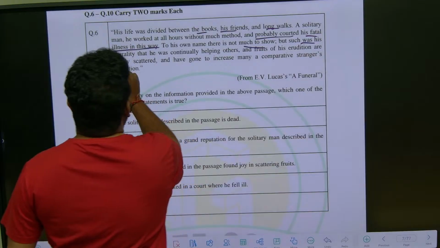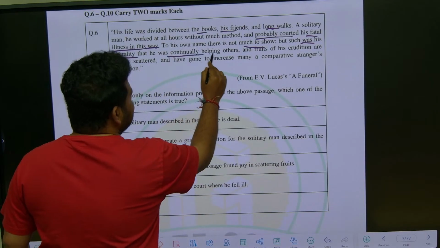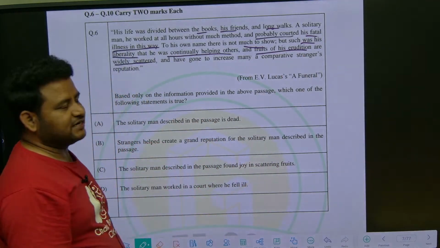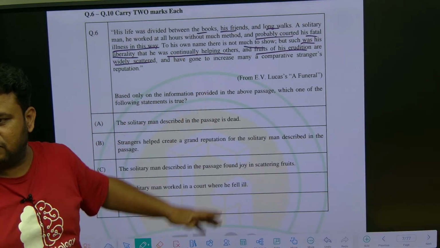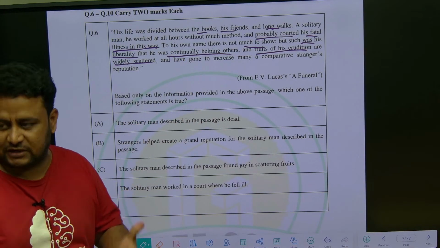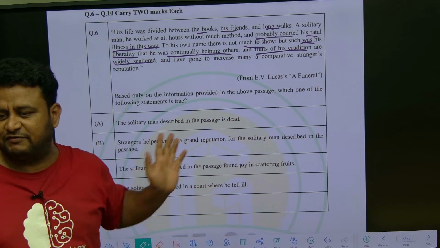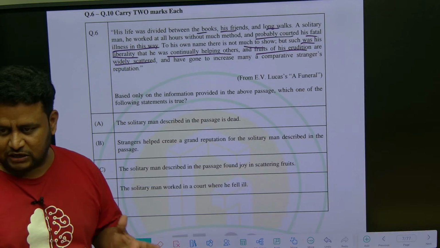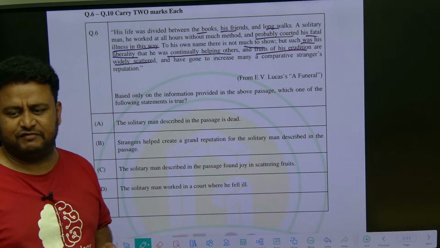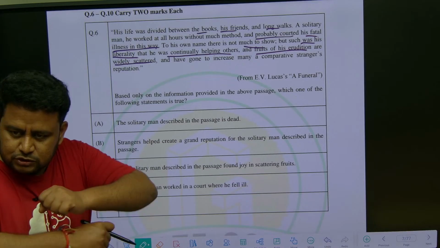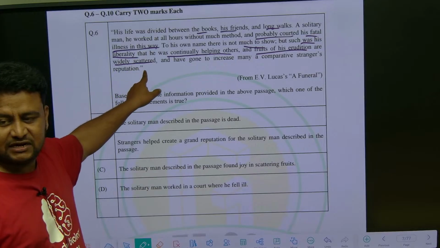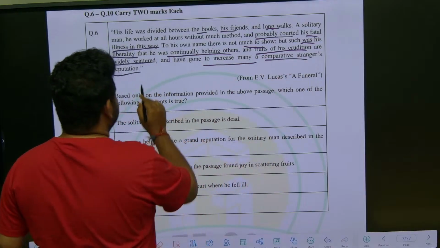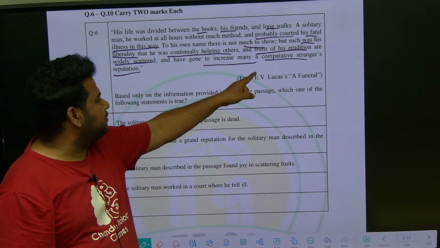But such was his liberality that he was continually helping others, and the fruits of his erudition are widely scattered. Fruits of his erudition means here they are not talking about fruits. That means whatever work or benefits he got because of his work, all these benefits he shared with the people. Erudition means some novel work, some noble work. Whatever he used to do, he used to get some benefits, maybe monetary benefits, some other material benefits, and he used to give them to people around him. Widely scattered means he used to give to everyone. And have gone to increase many a comparative stranger's reputation.